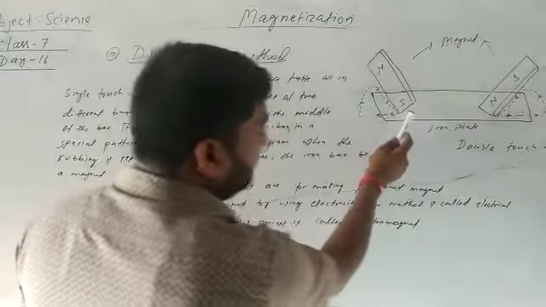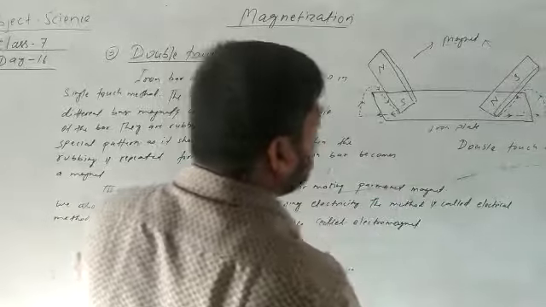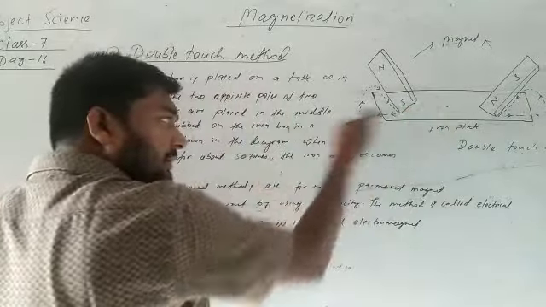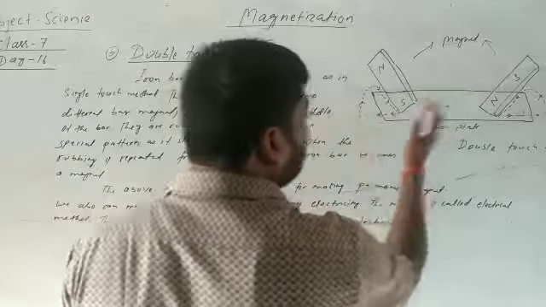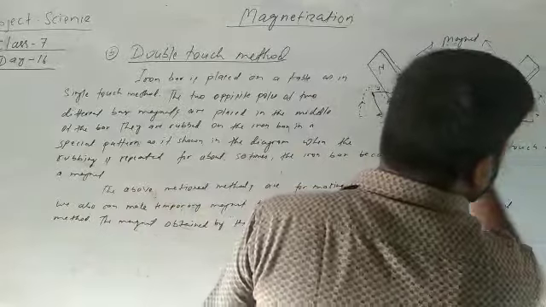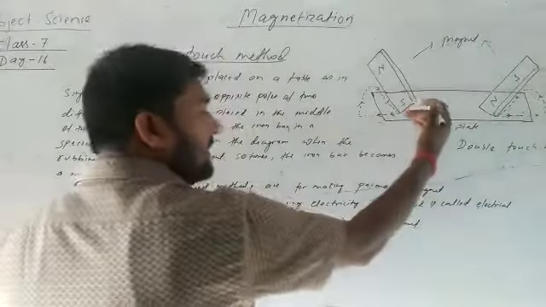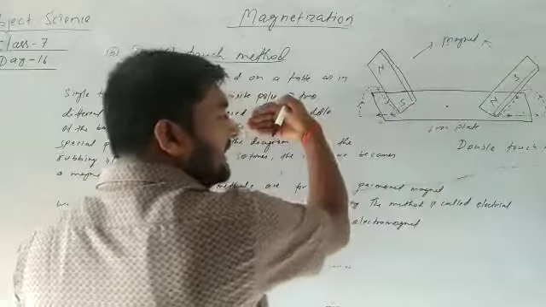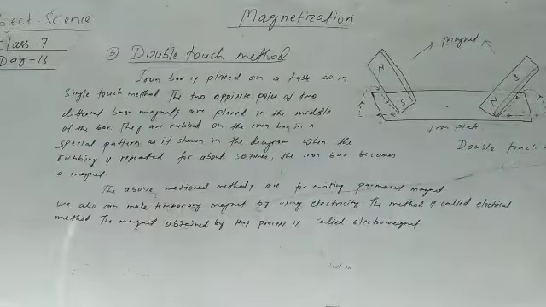It is rubbed this way, like this, starting from the middle. Suppose this is the middle, the center, and this one is rubbed from this side, rubbing again like this, and this magnet rubs only one side, this side. And the next one rubs in this direction, the south pole rubbing this direction, and the north pole rubbing the opposite direction. Okay.